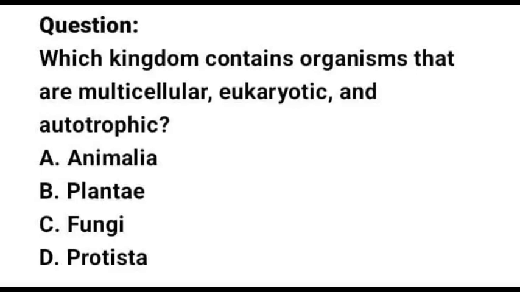Plantae are multicellular, eukaryotic, and produce food through the process of photosynthesis. Animalia are heterotrophic. Fungi, they absorb nutrients, and the Protista are mostly unicellular organisms. So the correct option there is option B. The Plantae, they are multicellular, eukaryotic, and they produce their own food.